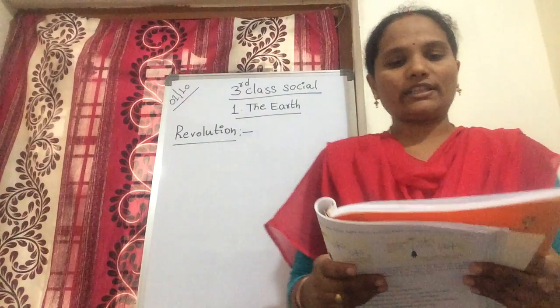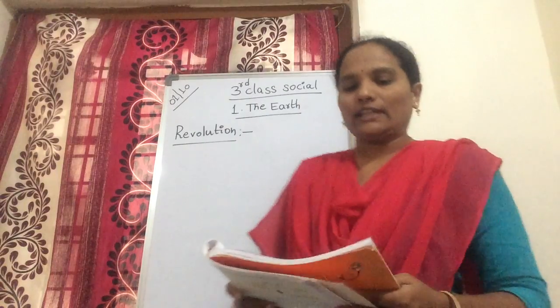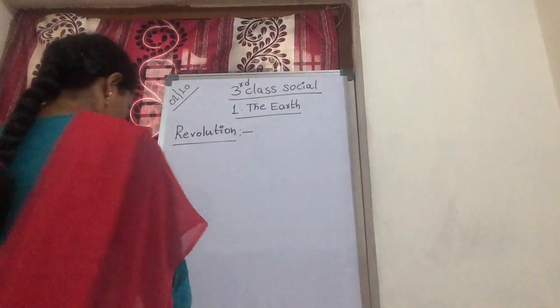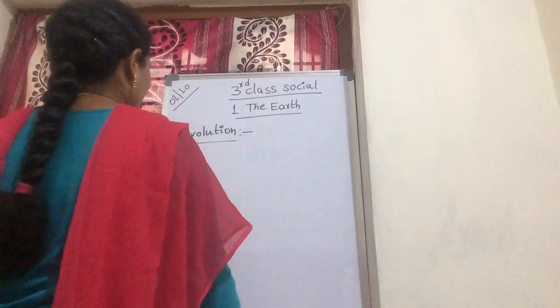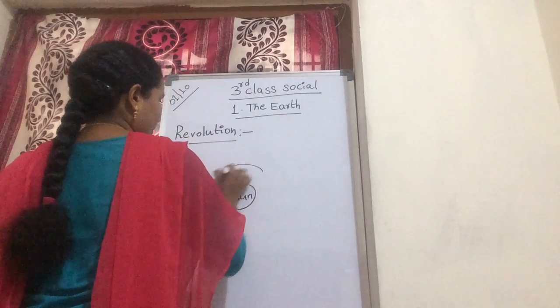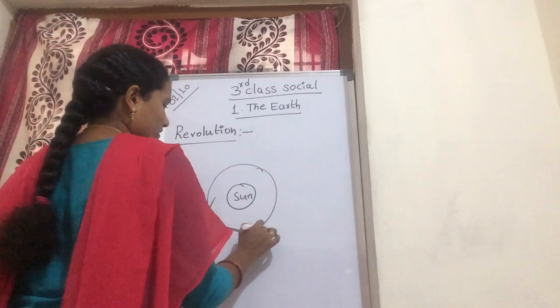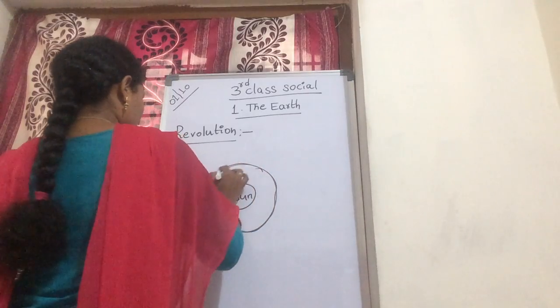The movement of the earth around the sun in its orbit is called a revolution. What is that? The movement of the earth. For example, this is the sun and this is the earth. This movement of the earth revolves in one orbit.